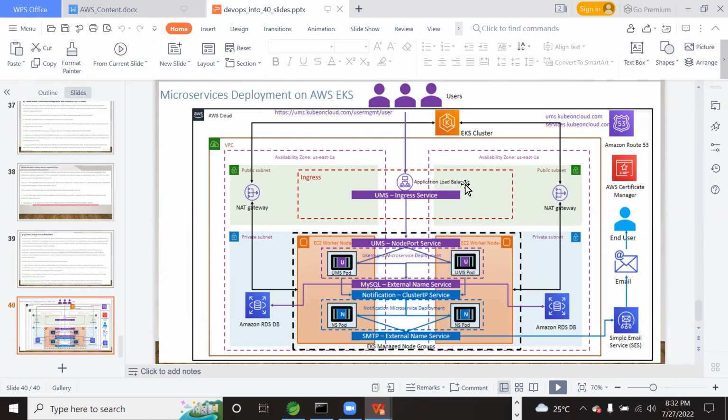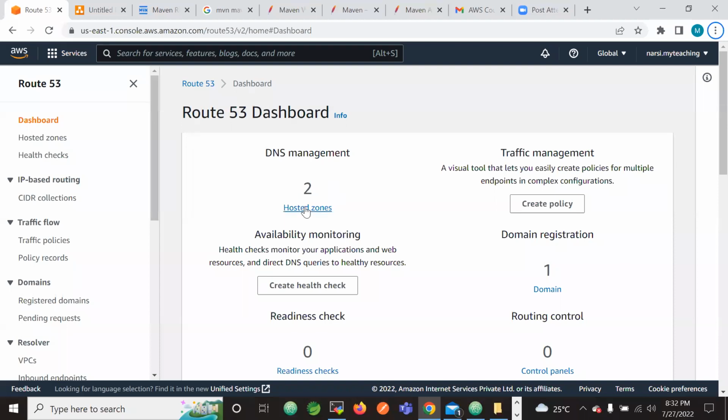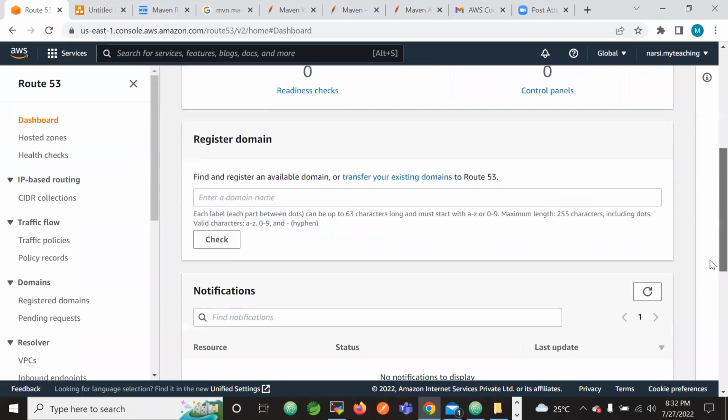For example, you type google.com or gmail.com; that is the DNS, the domain name. That domain name is kept at the load balancer side. Similarly, for our application also, we need a domain. That domain we can create using Route 53.